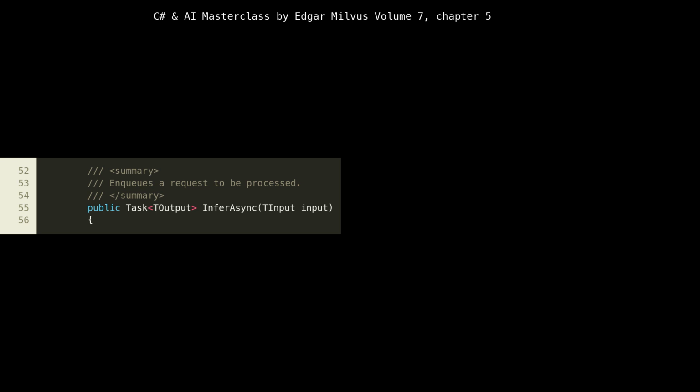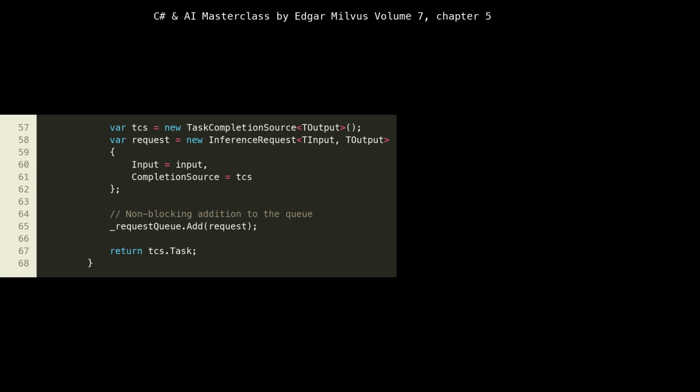It takes an input and returns a Task<TOutput>. This asynchronous signature is fundamental for a responsive microservice. Clients can call InferAsync without blocking their own threads, allowing them to perform other work or serve other requests while waiting for the AI model's result. This is a key aspect of non-blocking I/O and efficient resource utilization in a cloud environment.